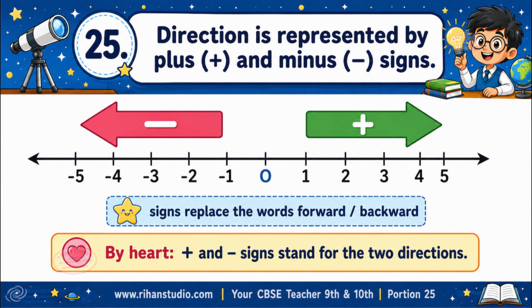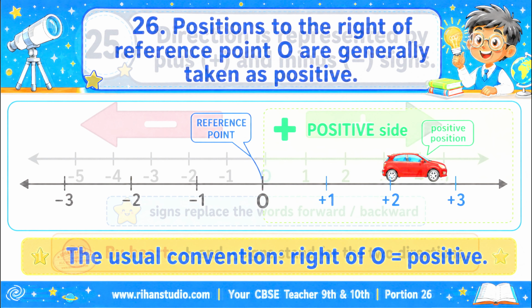Direction is represented by plus and minus signs. Instead of writing forward or backward every time, we use signs, plus for one direction and minus for the other. This sign system is very important later for velocity and acceleration. By heart, plus and minus signs stand for the two directions.